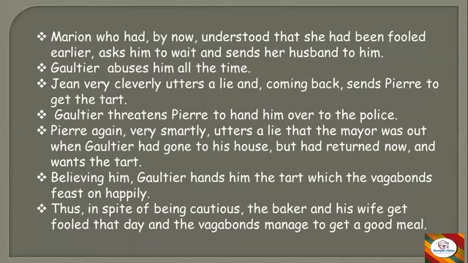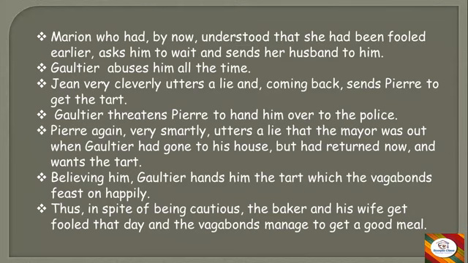Marion, who had by now understood that she had been fooled earlier, asked him to wait and sends her husband to him. Till now, Gaultier, the husband, the baker, had returned home and understood that the dinner was cancelled. There was no treat because the mayor was not available. So Marion had understood that whatever had just happened was a fool. They had been made fools by somebody. So now she was waiting for some opportunity to teach them a lesson.